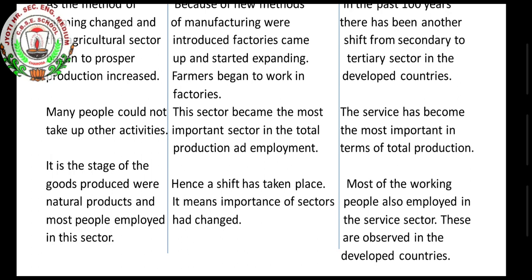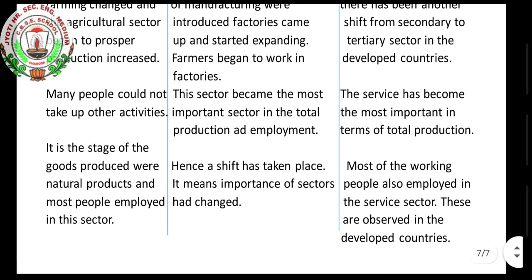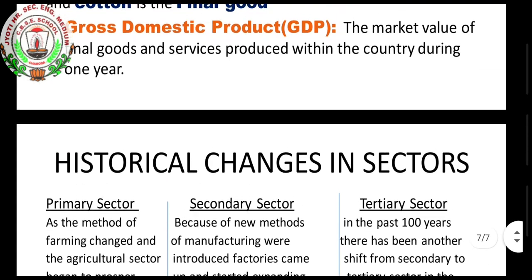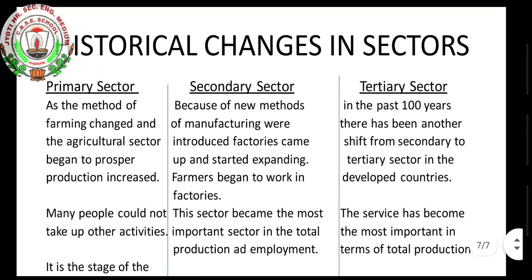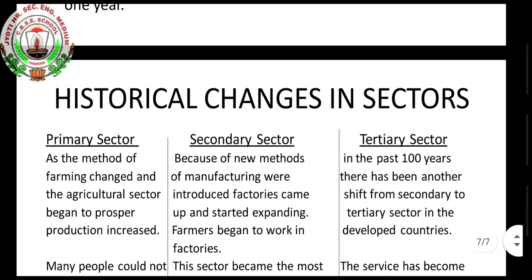This is observed in the developed countries. So these are the historical changes we have seen in the different sectors.